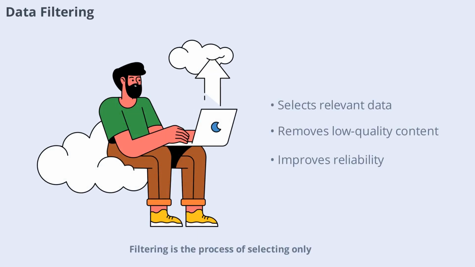Filtering is the process of selecting only the most relevant and useful data for training. This might involve removing spam, offensive content, or low-quality text. Effective filtering helps models focus on learning from the best examples, leading to more accurate and reliable outputs.